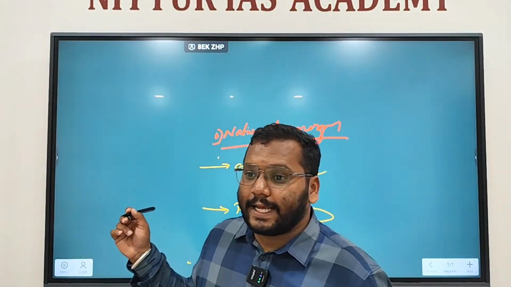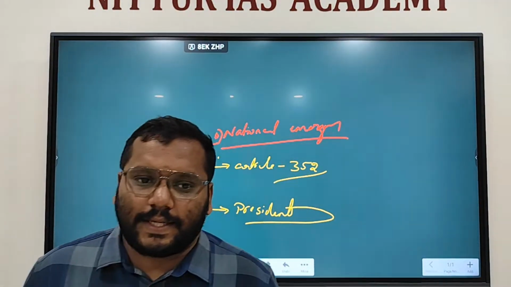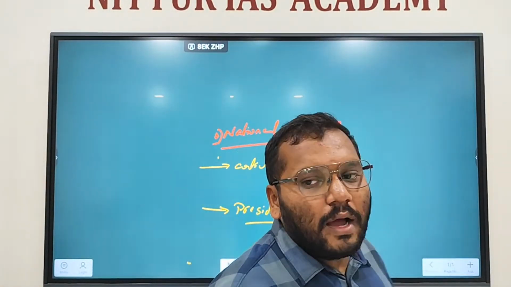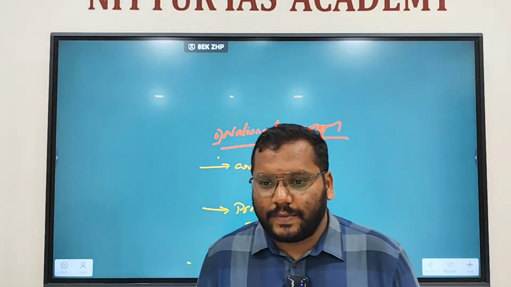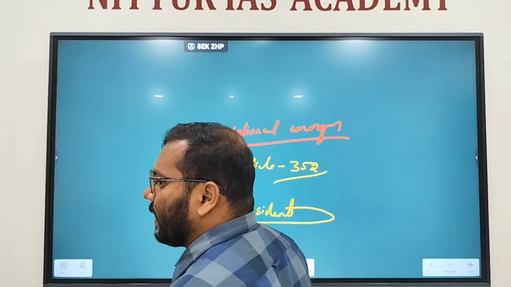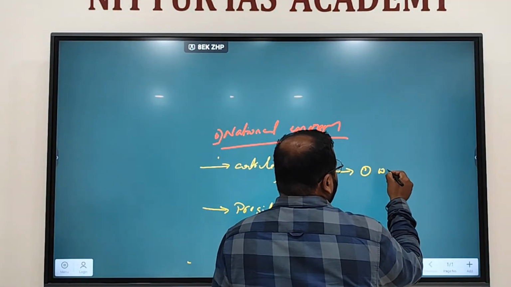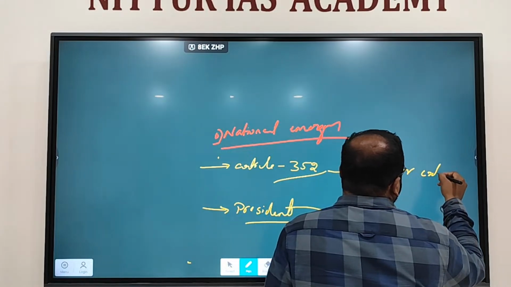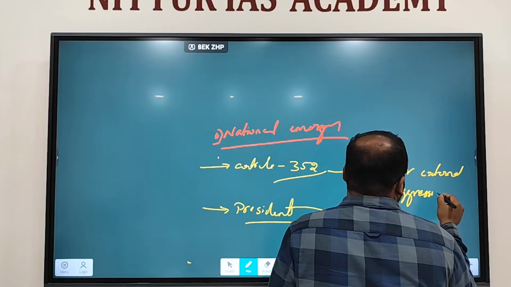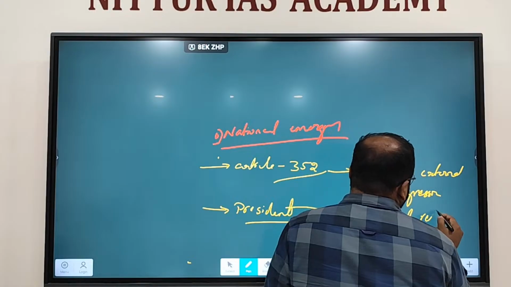So, the President can declare national emergency. What are the conditions for declaring national emergency? If the security of India or any part of India is threatened, that is war or external aggression, there are two conditions to declare national emergency. First one is war or external aggression. Second one, armed rebellion.